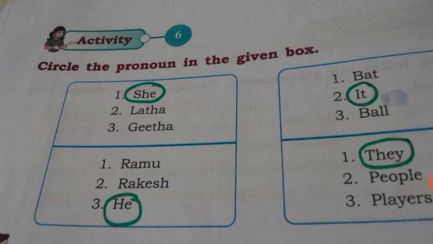A pronoun is a word that is used instead of a noun or a noun phrase. It is called a pronoun. I, we, they, he, she, it and you are called pronouns.